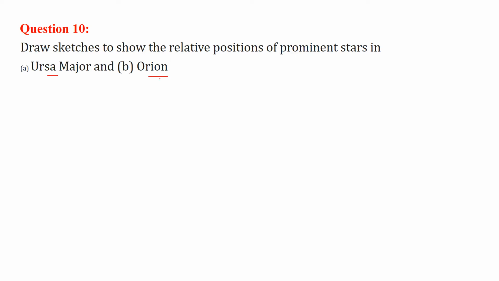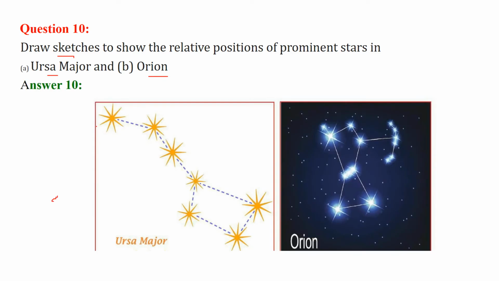Ursa Major and Orion: we have to draw a sketch to show the relative position of prominent stars. This is Ursa Major. It's like a spoon, with depth. And this is like a man or a person having a bow. So this is Ursa Major, this is Orion.